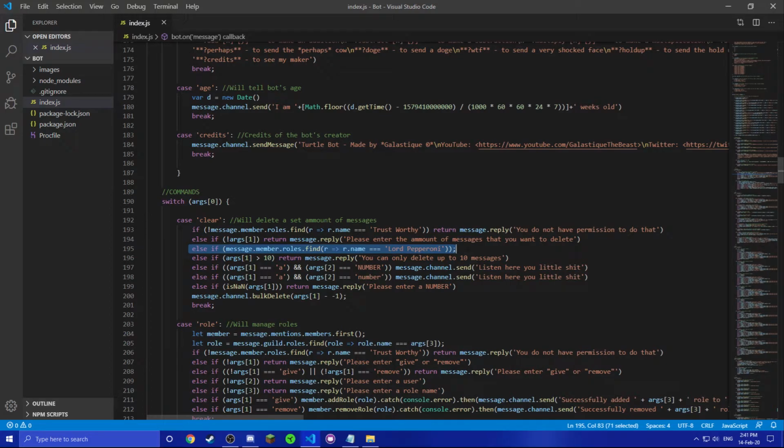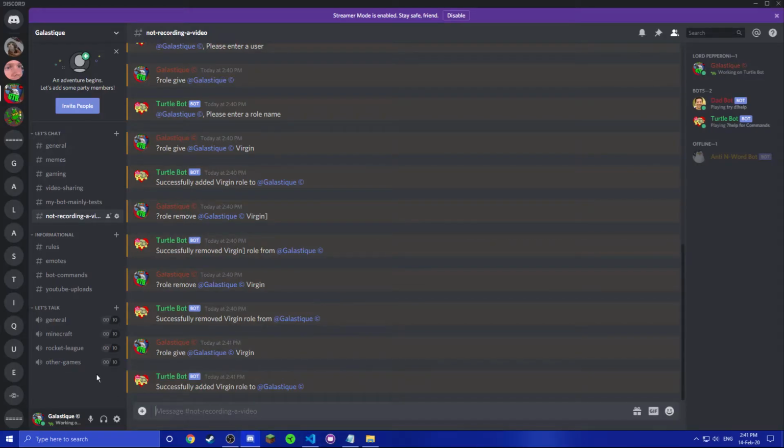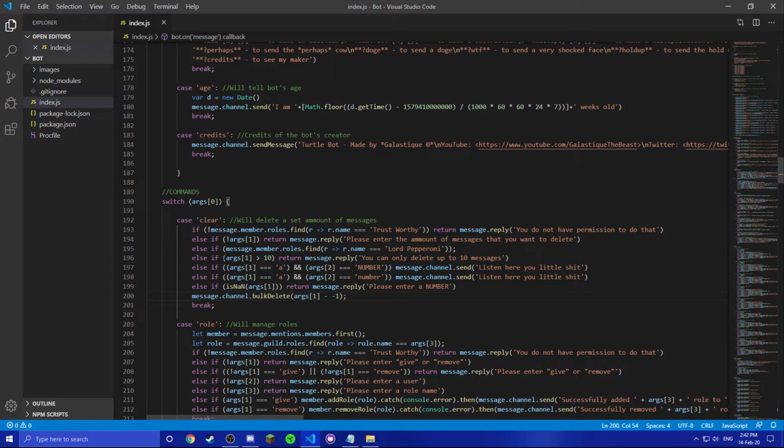I'm the only one who has that. And if I do have that, it's going to automatically delete the number of messages that I said plus one, because the message with the command counts as a message. And if the user does not have that role, it's going to say you can only delete up to 10 messages if they try to say more than 10.